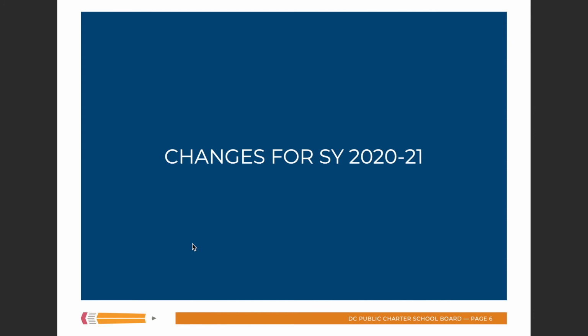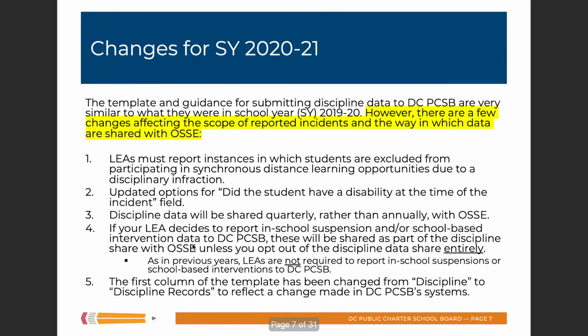Now let's discuss the changes for school year 2020-2021. So the template and guidance for submitting discipline data to DC PCSB are going to be really similar to what they were last year, 1920. However, there are a few changes that are affecting the scope of reported incidents and the way that data are collected and shared. And I'm going to briefly talk about all 5, and then I will go into each in greater detail.